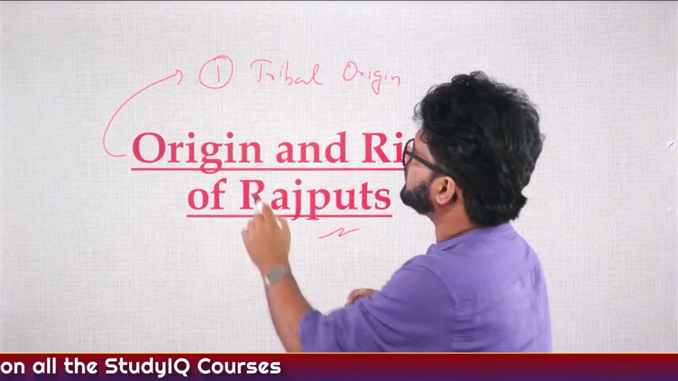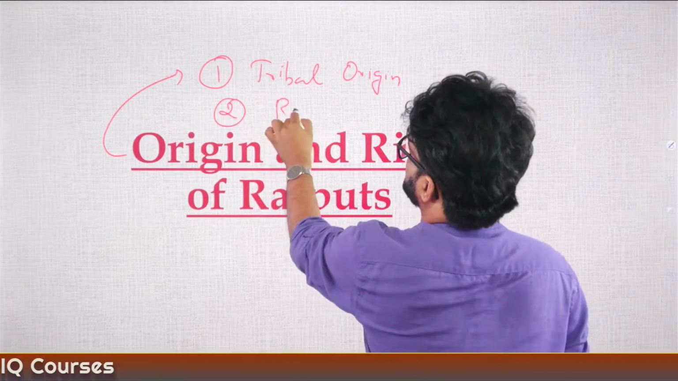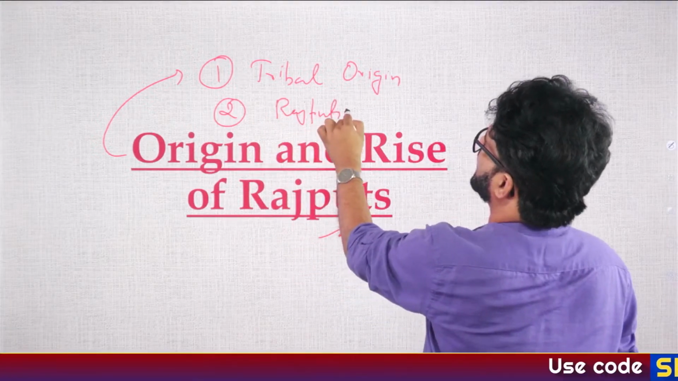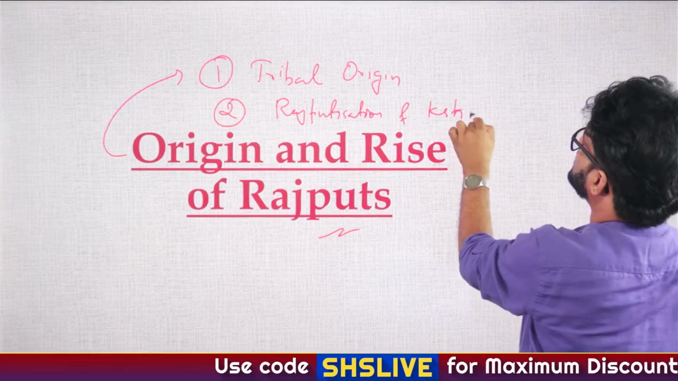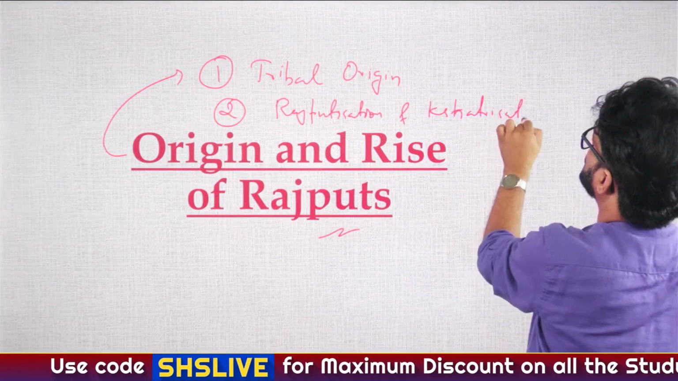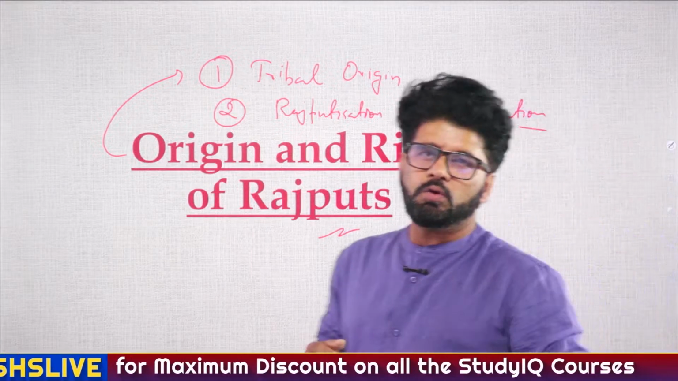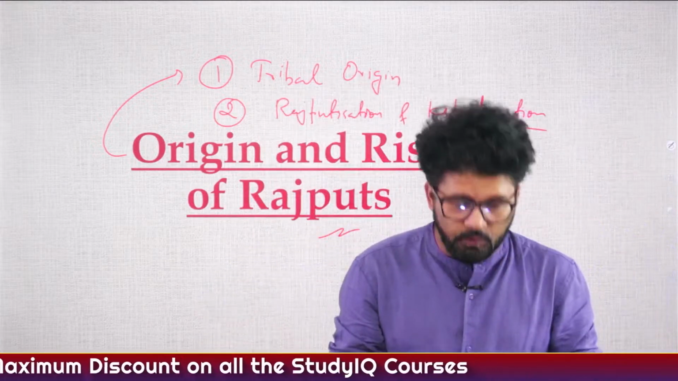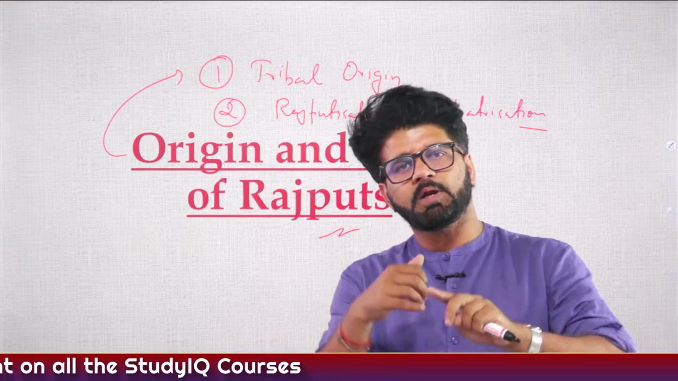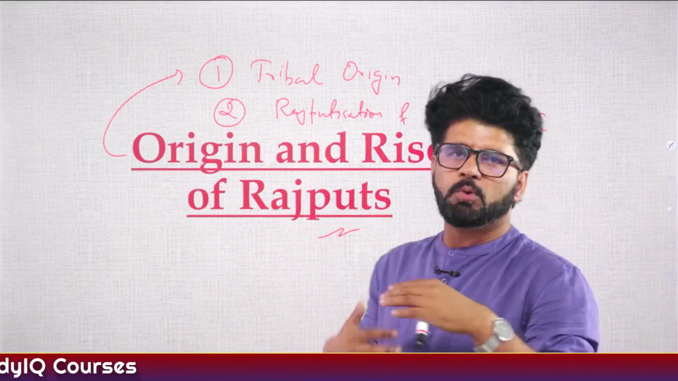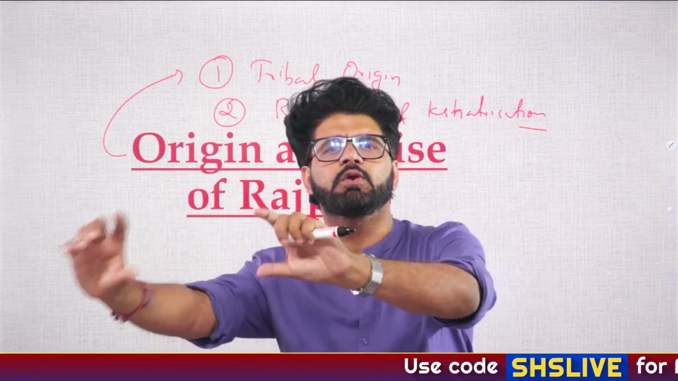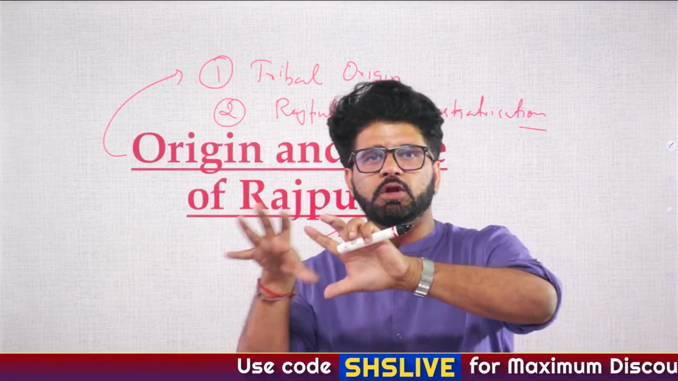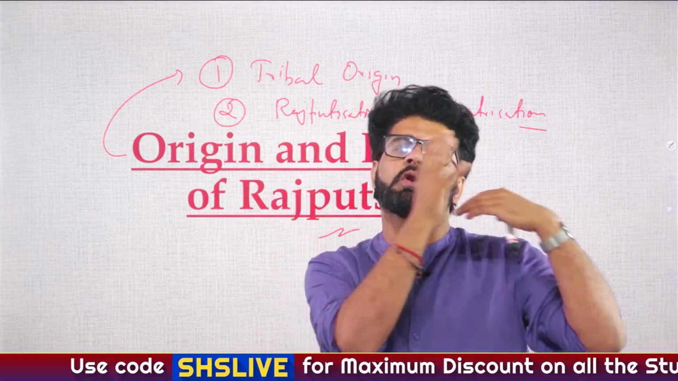There is another concept which is known as Rajputization and Kshatriyization. This is actually a tricky term, Kshatriyization. What does it mean? I will tell you later on when we talk about the Bhakti movement and Sufi movement, you will realize why the Bhakti movement emerged earlier in South India. Bhakti movement was again a reaction, in some way you can say against Brahmanical supremacy, that God does not belong to only a few, God belongs to us all.